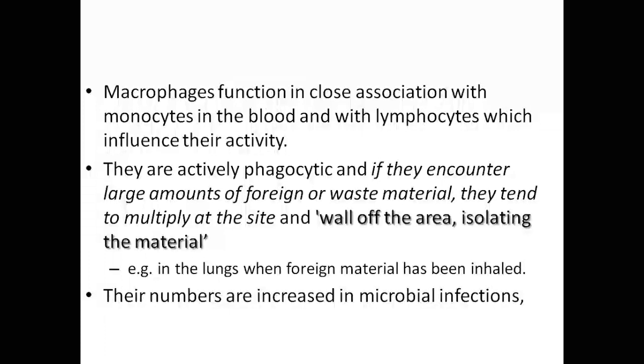But what happens is that once they meet a very large amount of foreign waste material, they cannot finish it off. What they do is create a wall. They join one another, forming a surrounding wall around a specified group of microorganisms or foreign bodies that they cannot finish off, so they isolate the material from the surrounding tissue.